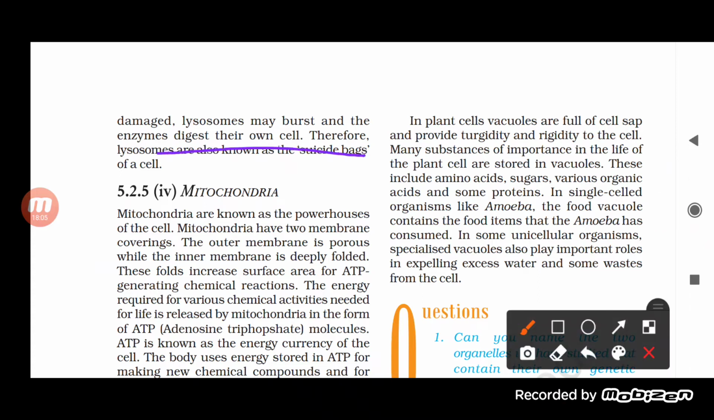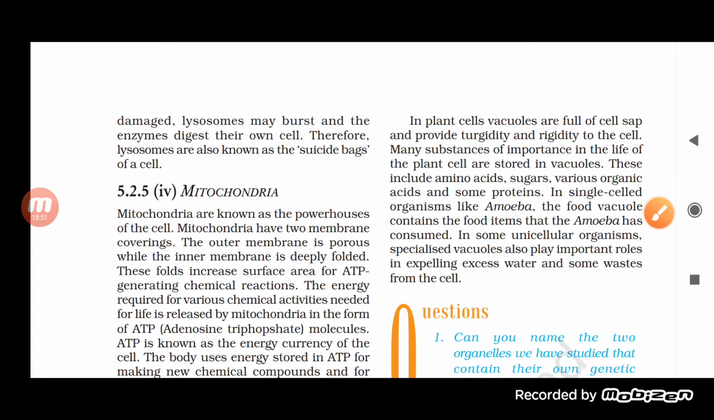This is a really very important line. Why is the lysosome called a suicidal bag? It is called a suicidal bag since whenever a cell becomes old or damaged, the lysosome will burst and all the enzymes will spill into the cell, and ultimately the enzymes will digest their own cell. And since it eats its own cell, although it is a worn out one, that's why it is also called the suicidal bag of the cell.